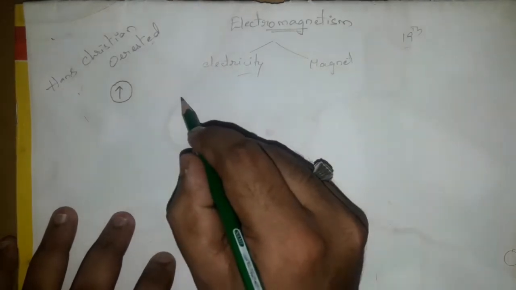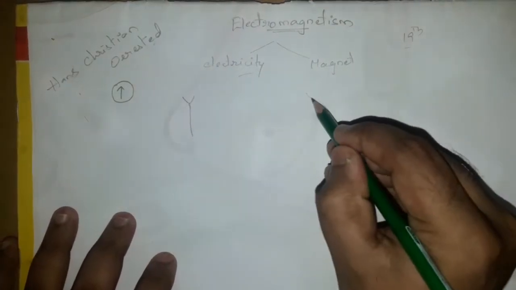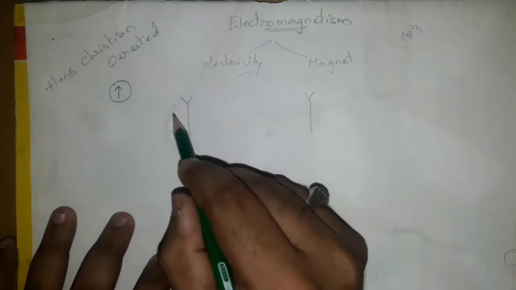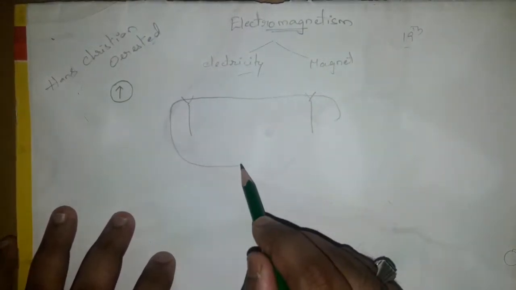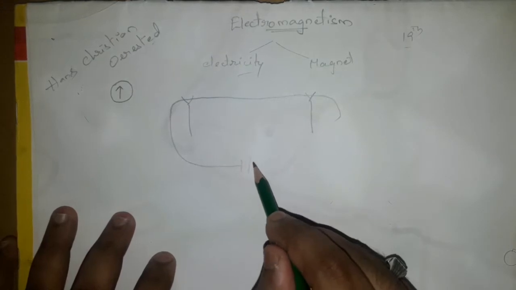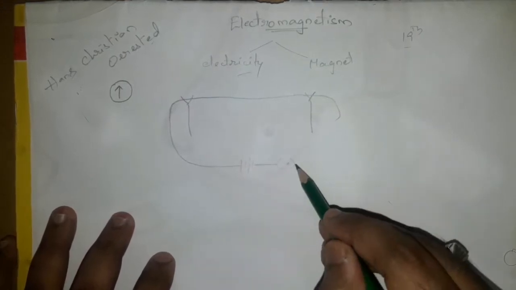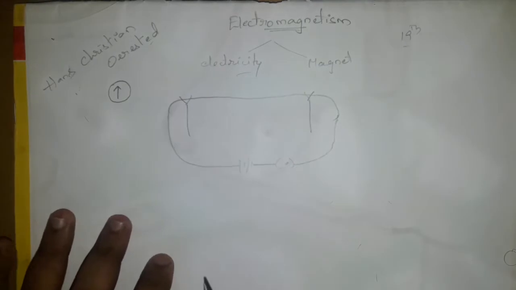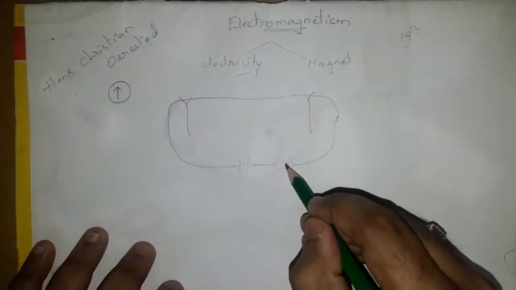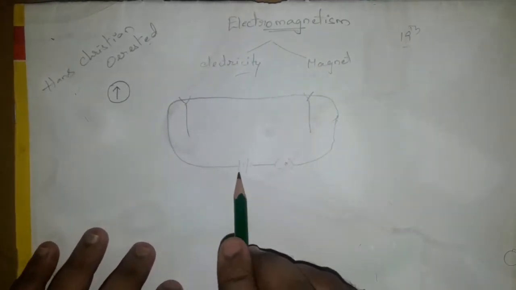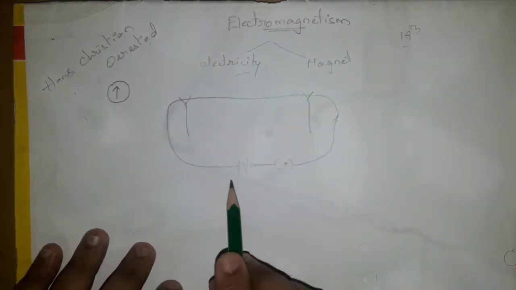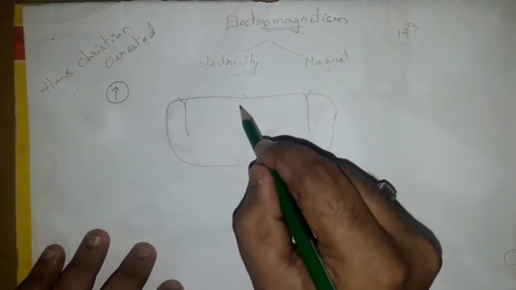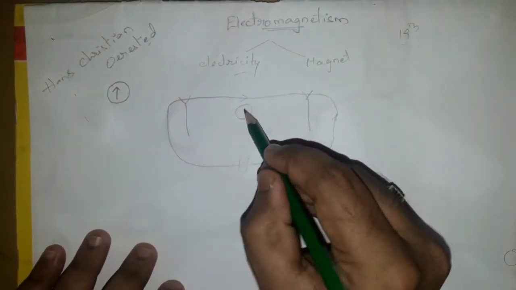In the Ørsted experiment, he took two V sticks and an electric wire, and attached it to the battery and the key. Here the current passes from the positive terminal to the negative terminal. When the current passes, he kept a magnetic compass under the wire.